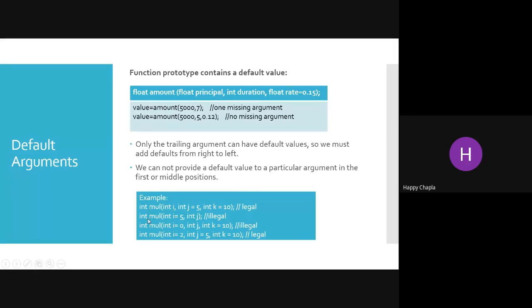In the second case, integer i equals 5 and integer j with no default value, this is illegal and not allowed. Because these are default values and you need to pass from right to left. In this case also, you cannot give a value on the left and right sides while the middle parameter is blank. Over here this is legal, because I am passing a value for every argument.